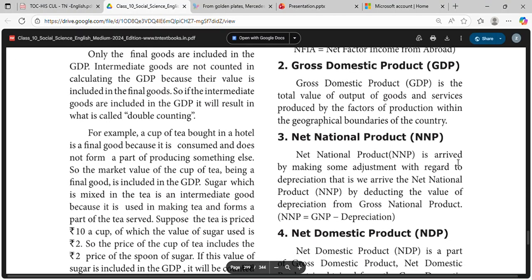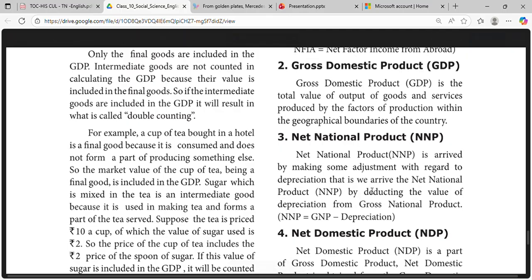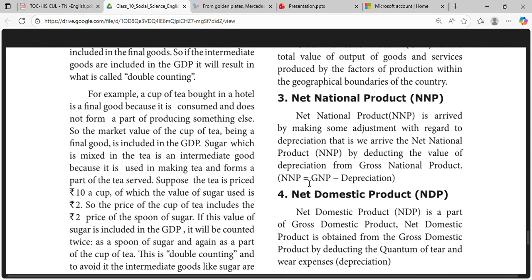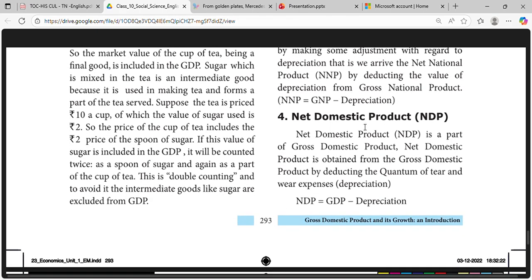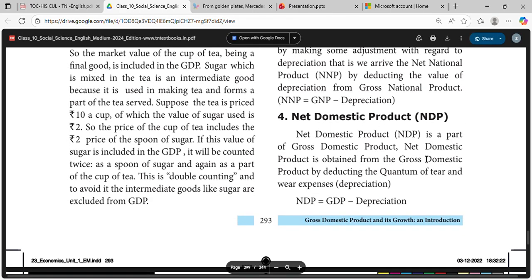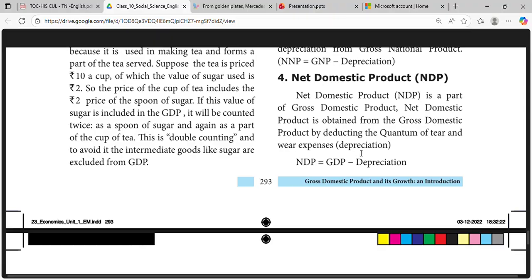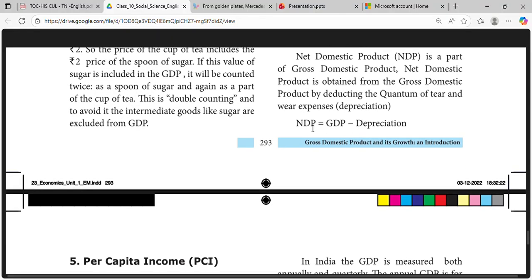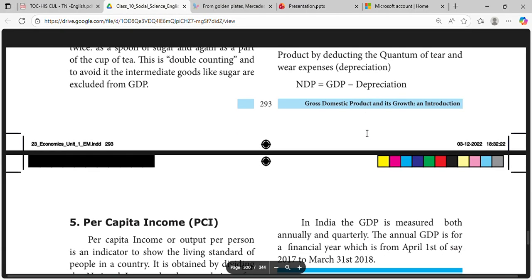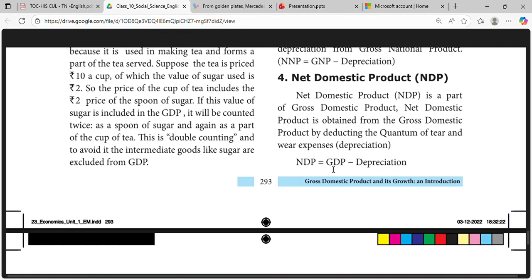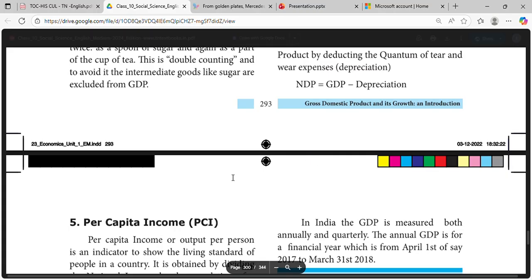Net national product is arrived at by making some adjustment with regard to depreciation. We arrive at the net national product by deducting the value of the depreciation from the gross national product. NNP is equal to GNP minus depreciation. Net domestic product is the part of the gross domestic product. Net domestic product is obtained from the gross domestic product by deducting the quantum of wear and tear expenses, that is depreciation. NDP is equal to GDP minus depreciation. NNP is equal to GNP minus depreciation. NDP is equal to GDP minus depreciation.